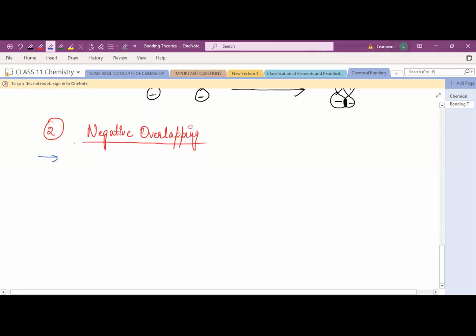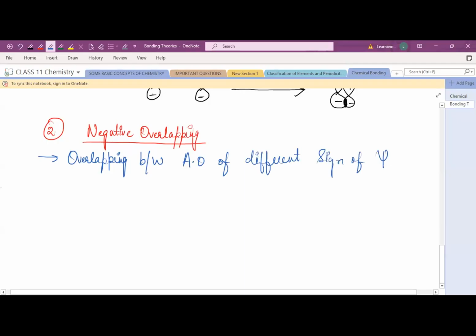It is the overlapping between atomic orbitals of different sign of the psi wave function. And this results in repulsion of forces. Repulsive forces, you can write, which results in repulsive forces.